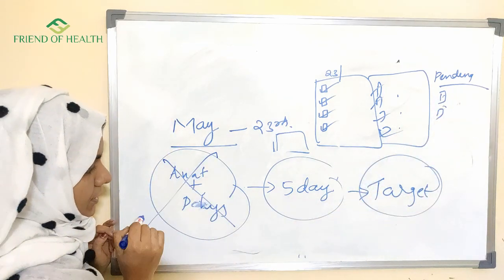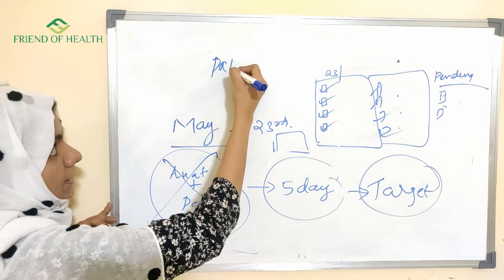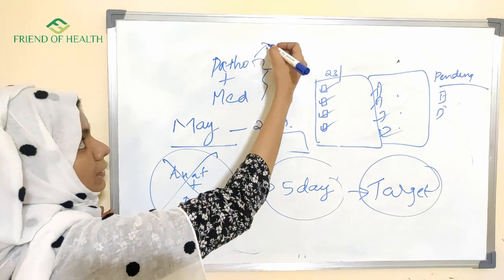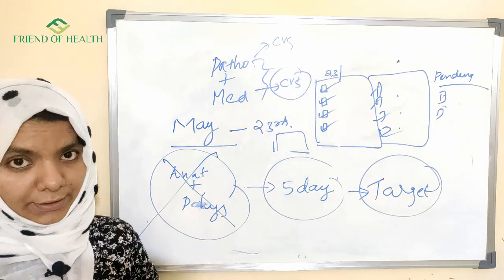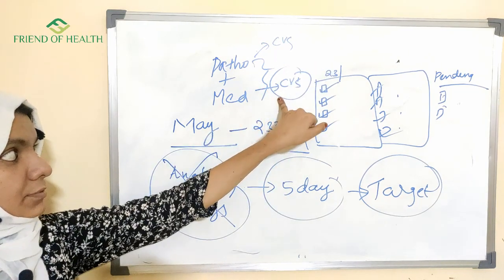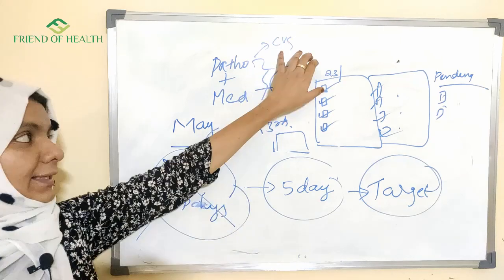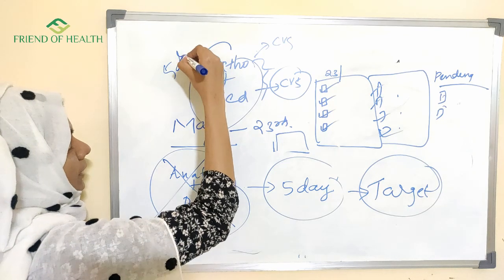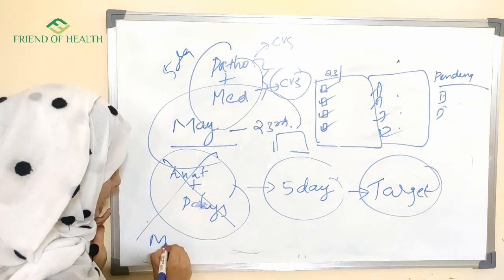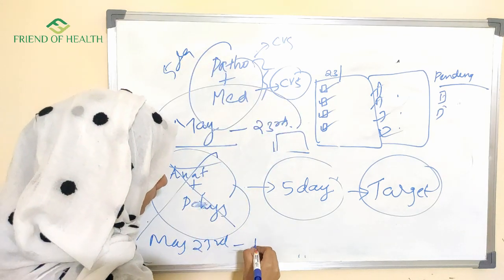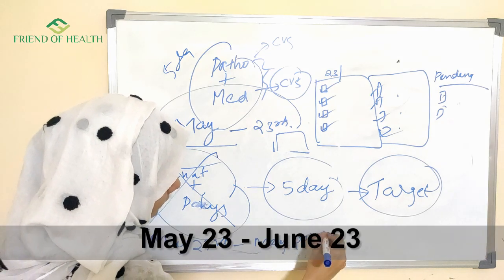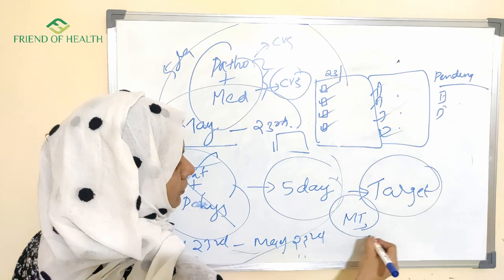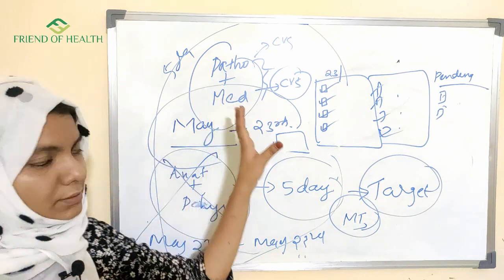So anatomy, physiology is over. The next 2 related subjects are pathology and medicine. If you are reading CVS pathology, you can read the CVS topics from medicine. Like that you can club them, and this is how you can take the next 5 days. So in the month of May 23rd to June 23rd, cover all the topics from the more important subjects. Those more important subjects you have to cover in this 1 month.